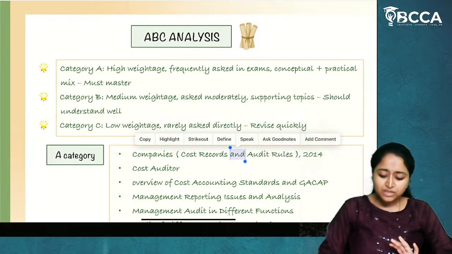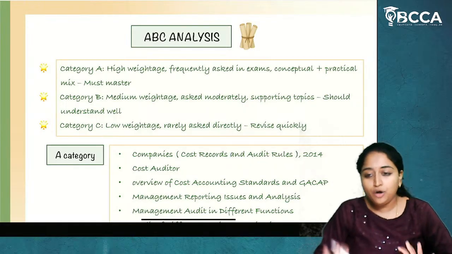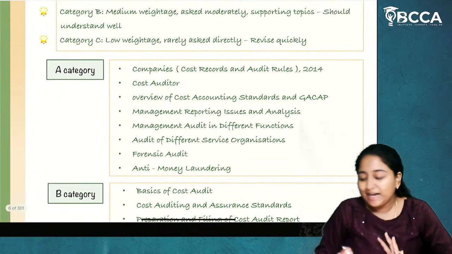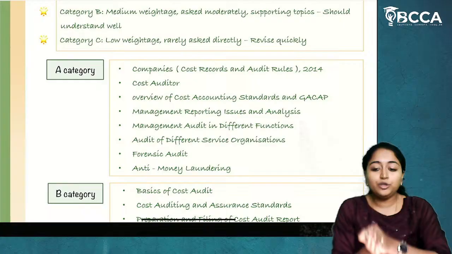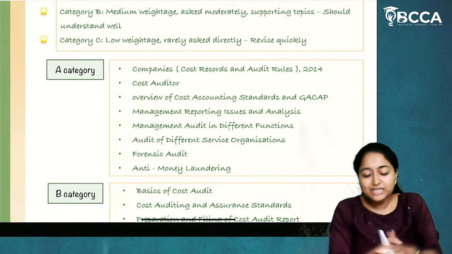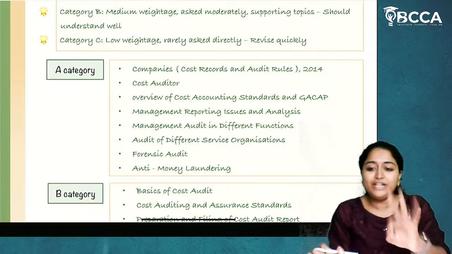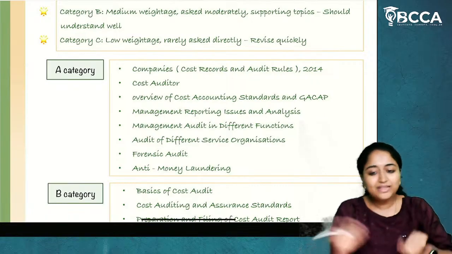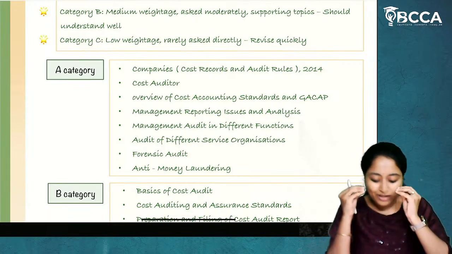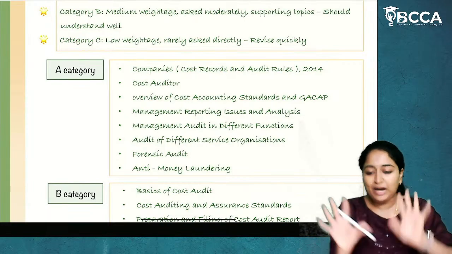So, right after coming from your law exam, first you will start with A category concepts. In this A category, first you will complete the practical problems, because in our examination, 3 to 4 questions will be practical. Other than that, everything will be theory. And we have a clear-cut idea that only from these units I'll get the practical problems.